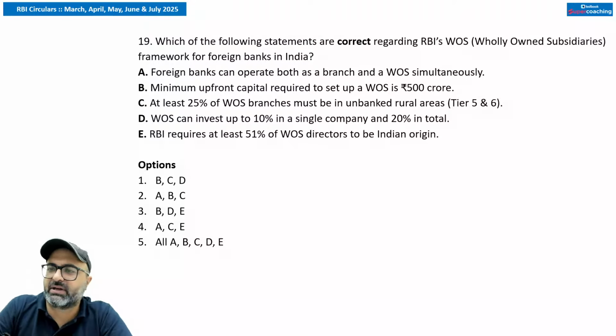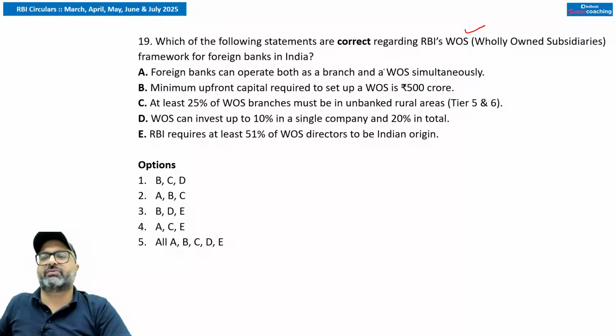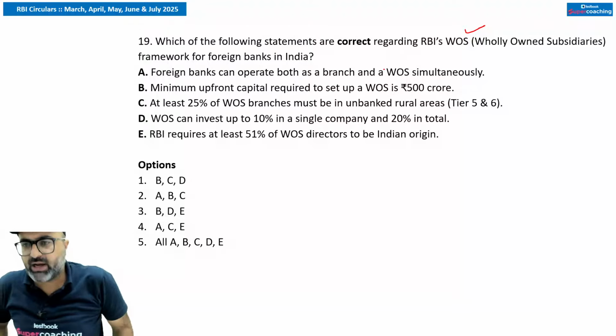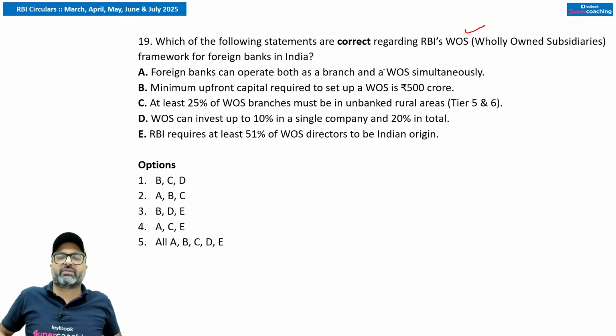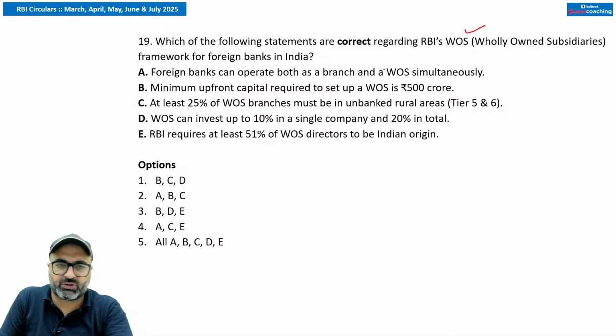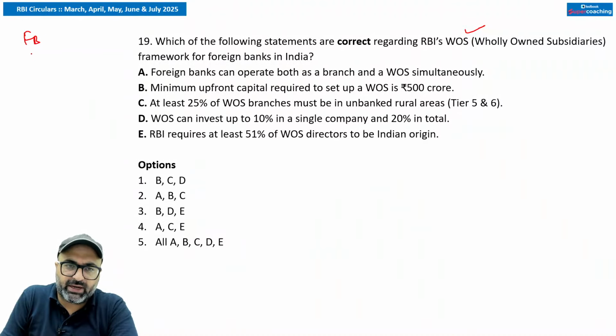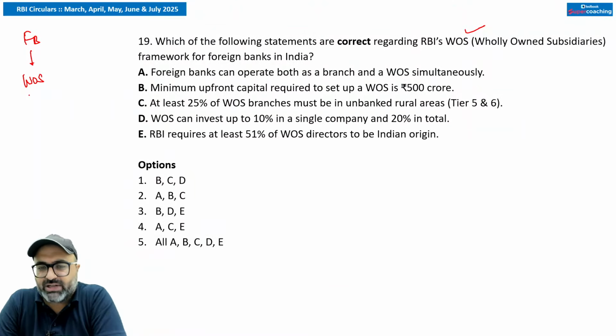The next question is related to wholly owned subsidiary. Which of the following statements are correct regarding RBI's wholly owned subsidiary framework for foreign banks in India? So the foreign banks who are operating in India, if they are setting up a wholly owned subsidiary in India, there are certain conditions which have been introduced. RBI has granted in-principle approval under the scheme for setting up wholly owned subsidiaries by foreign banks in India.